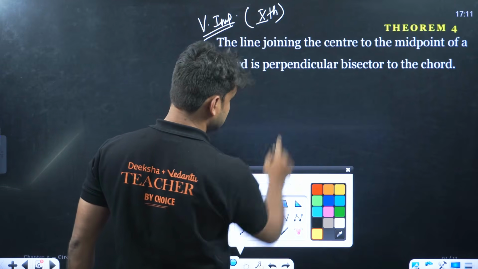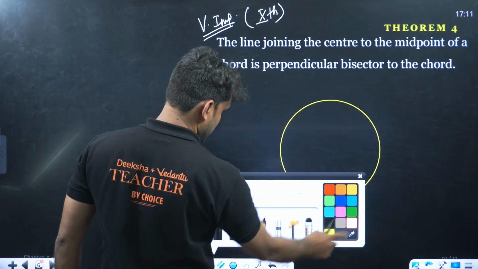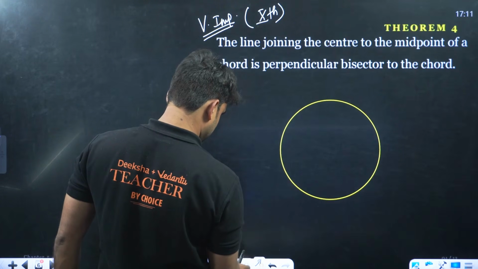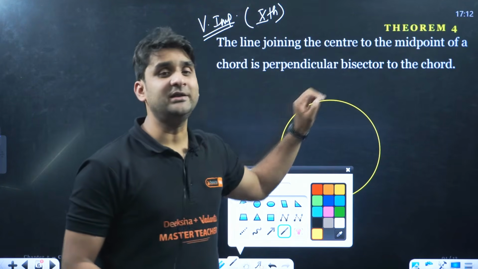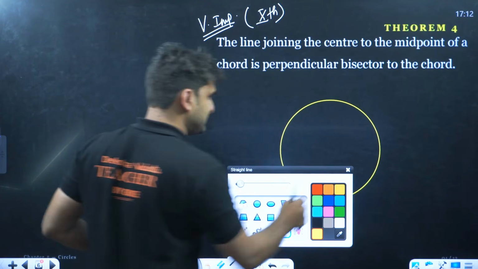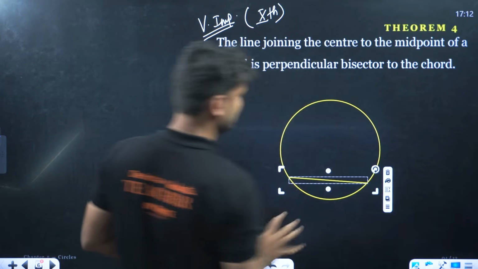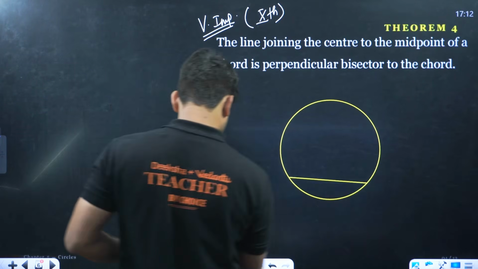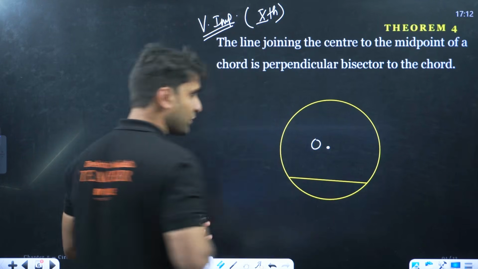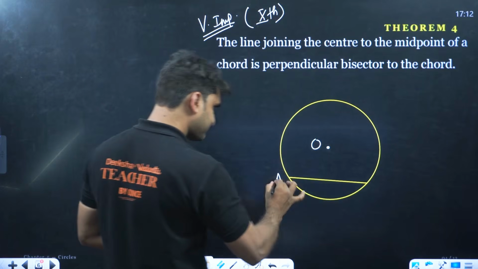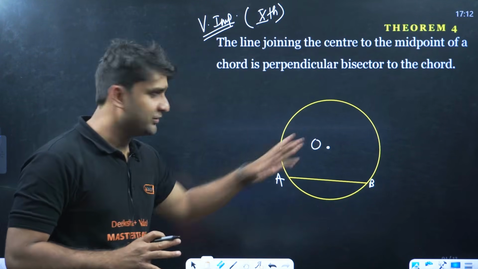Yeah, so let's move. We have a circle here. This is the circle. And what is this theorem? Look at the theorem. This theorem says the line joining the center to the midpoint of a chord. So let's draw the chord first. This is the chord. And here we have the center, center O. Chord AB, and O is the center.